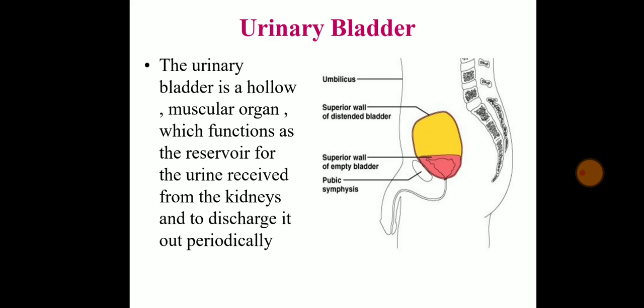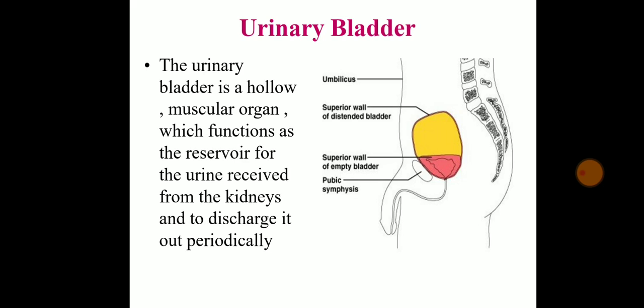Now the urinary bladder. The urinary bladder is a pouch-like structure in which the urine is going to be stored. Whatever water we are drinking, it is not going to come out immediately, right? So it is going to be stored in the body. If I just drink 2 sips of water, am I going to go for urination immediately? No, the water is going to be stored somewhere. That is the urinary bladder.